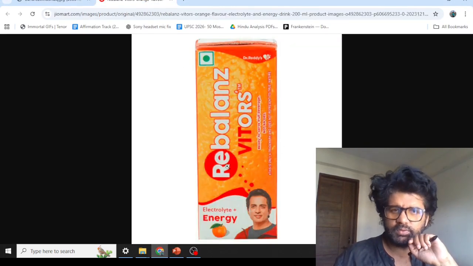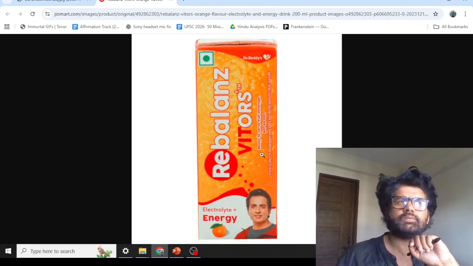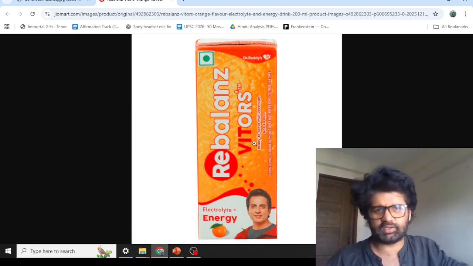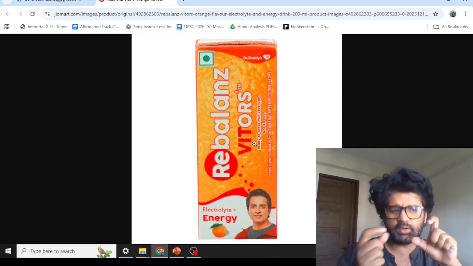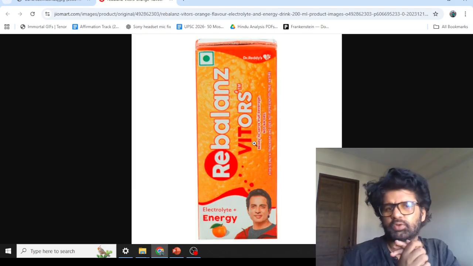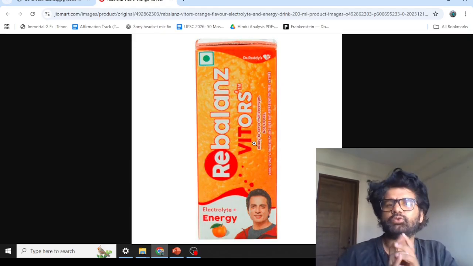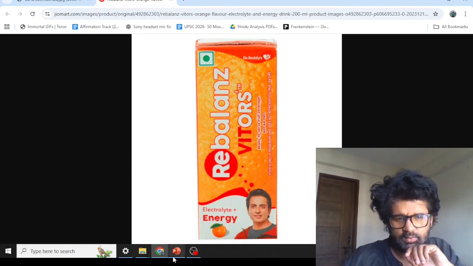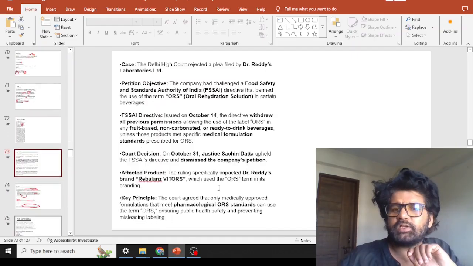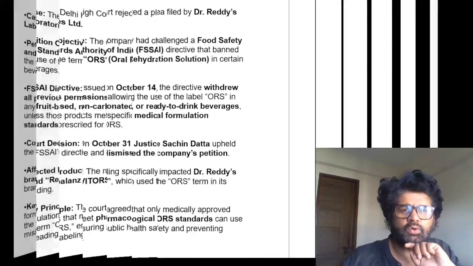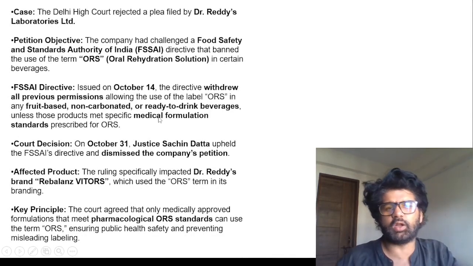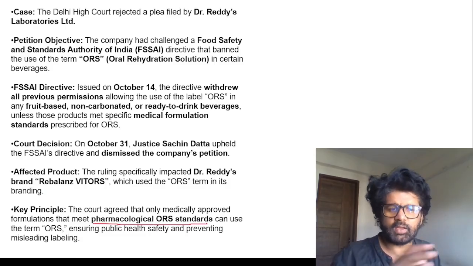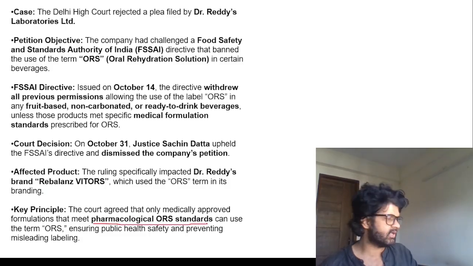So what was happening was, Dr. Reddy's was selling some fruit juice and God knows what, packaging them as ORS. ORS is not fruit juice, guys. ORS is a mixture of water, salt, different nutrients in certain proportion. Not every fruit juice can be labeled as ORS. So that was the complaint against Dr. Reddy's. God knows whether they have removed the ORS label now or not. But Delhi High Court is saying FSSAI banned them: you cannot use ORS on your fruit juice and fruit-based non-carbonated ready-to-drink beverage. ORS has to satisfy certain pharmacological ORS standards. Not any and every drink can be stated as ORS, guys.